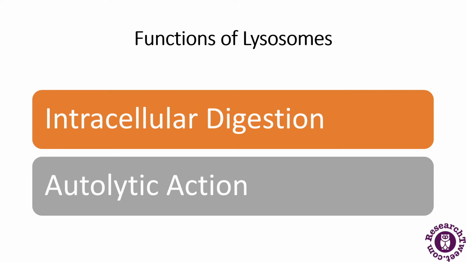Here we have divided the functions into two parts: intracellular digestion and the autolytic action. The autolytic action is further divided into many parts, but intracellular digestion, as the name suggests, helps in the digestion of the food. We will discuss this first, and then the autolytic action and its further categories.